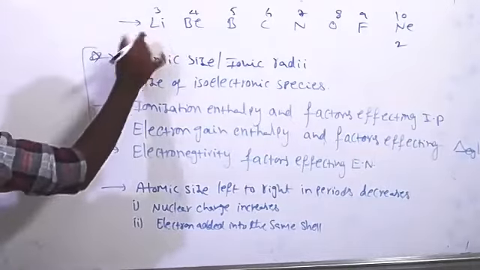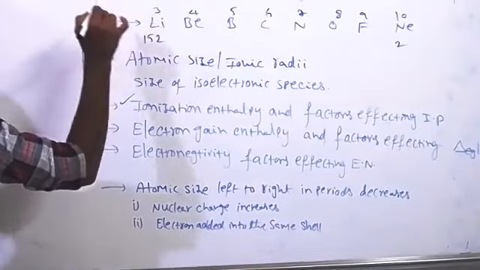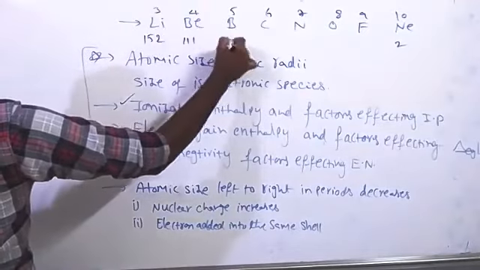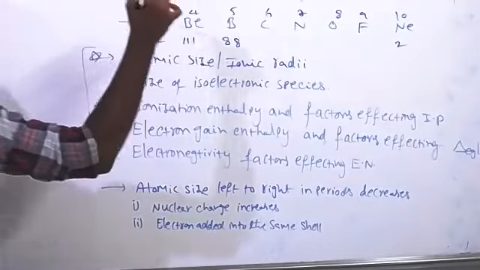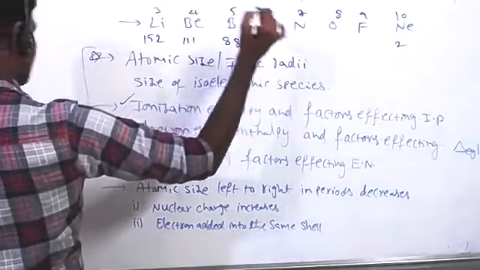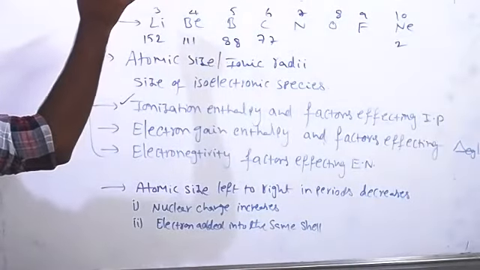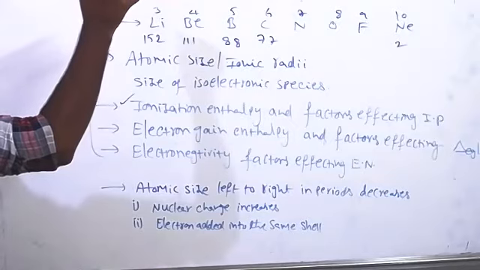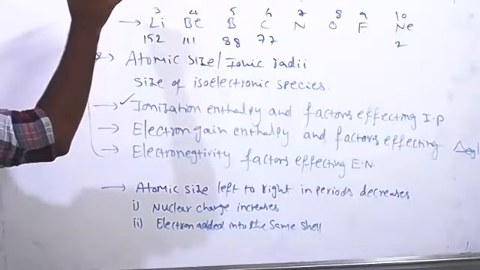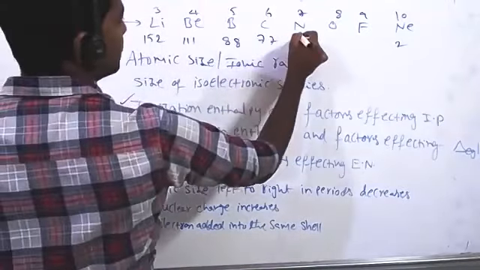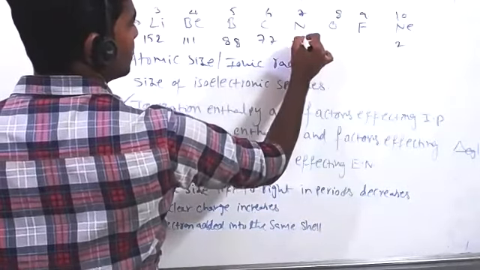Lithium is 152 picometers, beryllium 111, boron 88, carbon 77, yes, 70, 74, 72, 86.